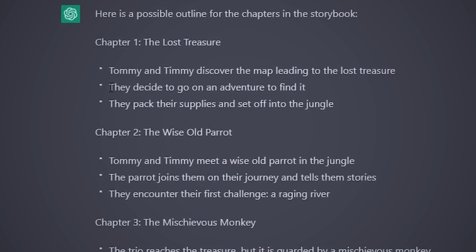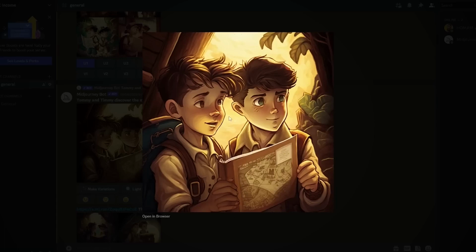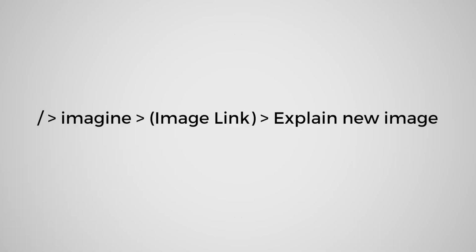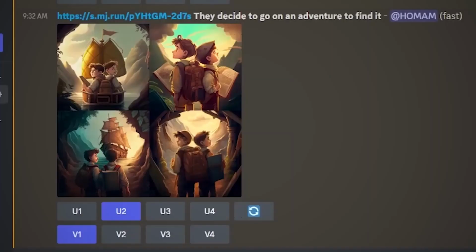Let's create the second image of the chapter. I want to keep the same style as my first image, so here's a simple tip. First, copy the image link. Start the prompt and paste the link before explaining the new image. That way you can maintain the same style. I like the second version, so I clicked on U2 to upscale.